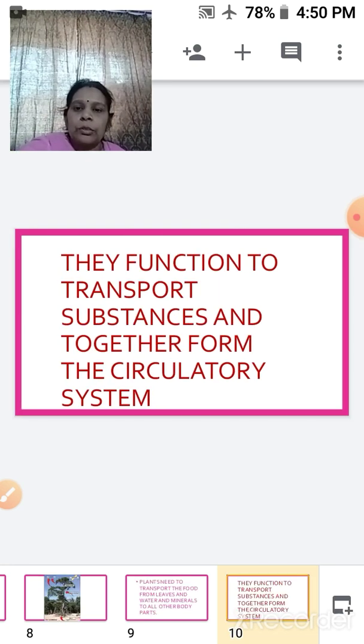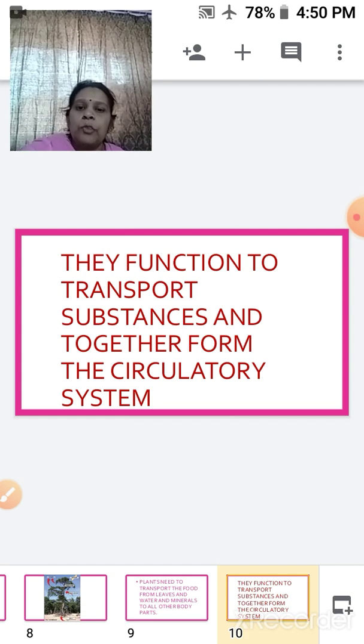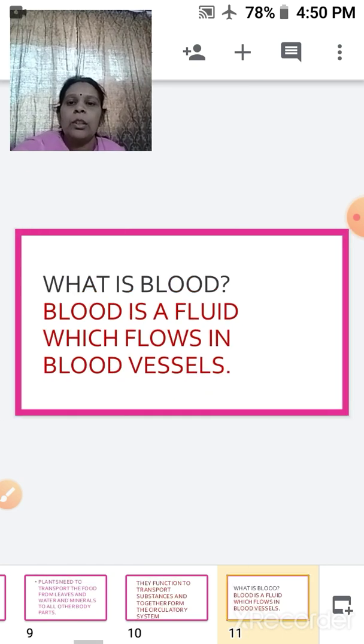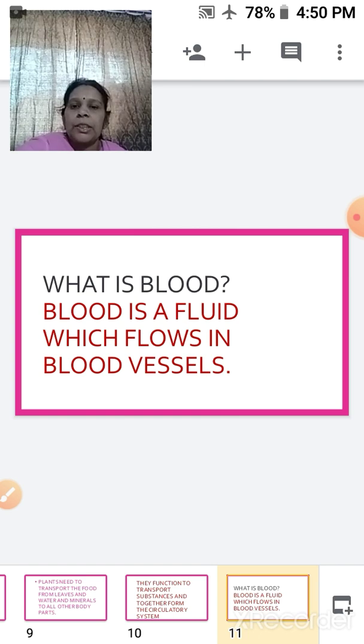The function to transport these substances together forms the circulatory system. Now, how it takes place is with the help of the fluid which flows within our blood vessels, and that is called our blood.